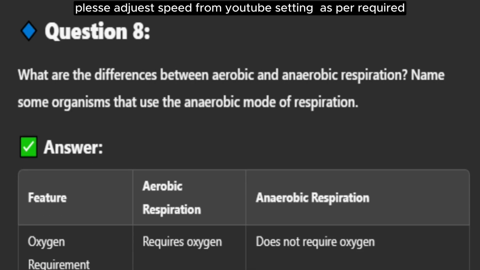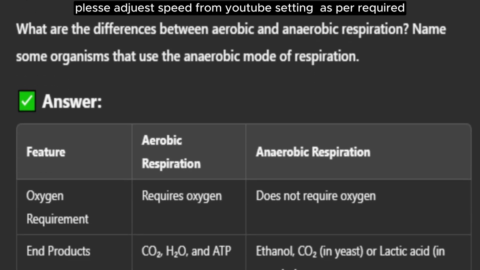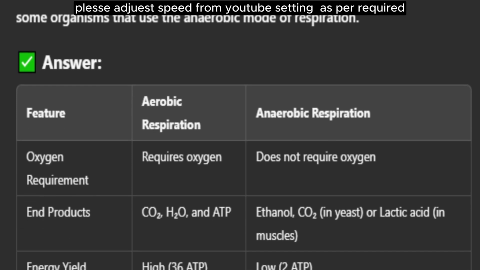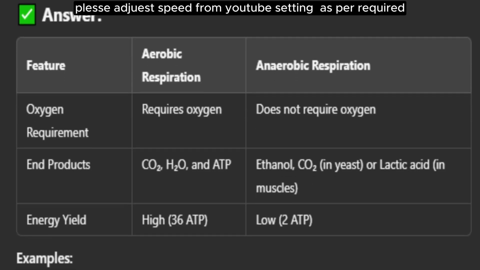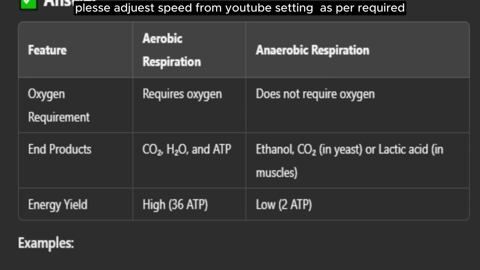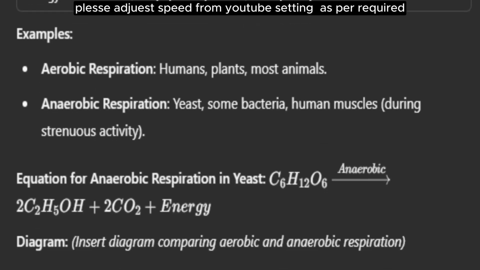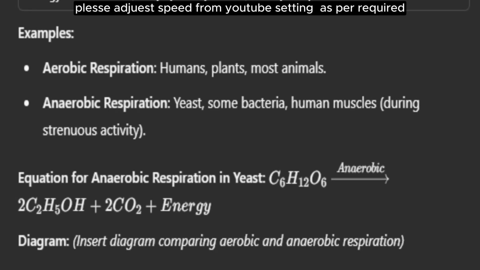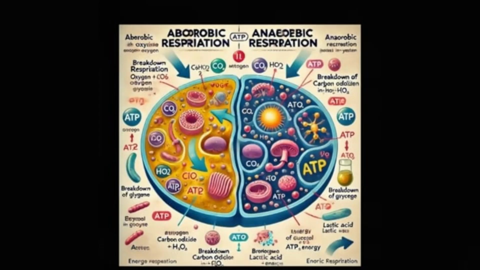Question 8. What are the differences between aerobic and anaerobic respiration? Name some organisms that use the anaerobic mode of respiration. Answer. Feature: aerobic respiration, anaerobic respiration. Oxygen requirement: requires oxygen, does not require oxygen. End product: CO2, H2O, and ATP; ethanol and CO2 in yeast, or lactic acid in muscles. Energy yield: high, 36 ATP; low, 2 ATP. Examples. 1. Aerobic respiration: humans, plants, most animals. 2. Anaerobic respiration: yeast, some bacteria, human muscles during strenuous activity. 3. Diagram comparing aerobic and anaerobic respiration.